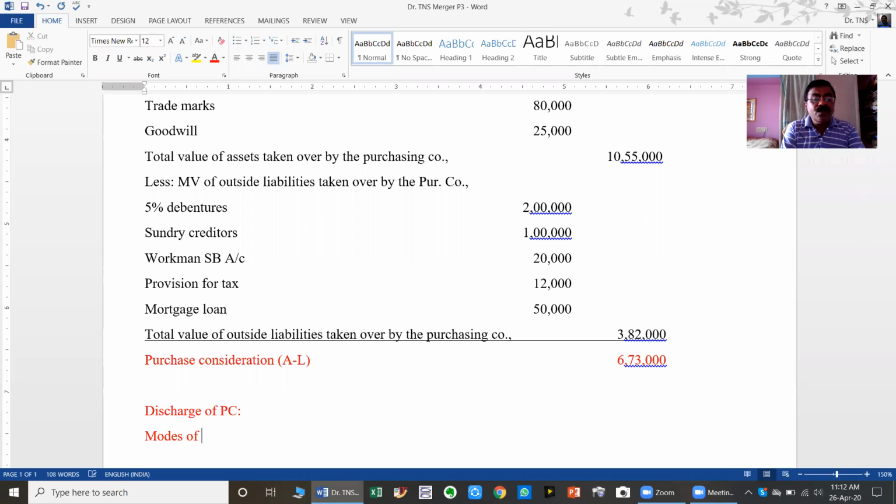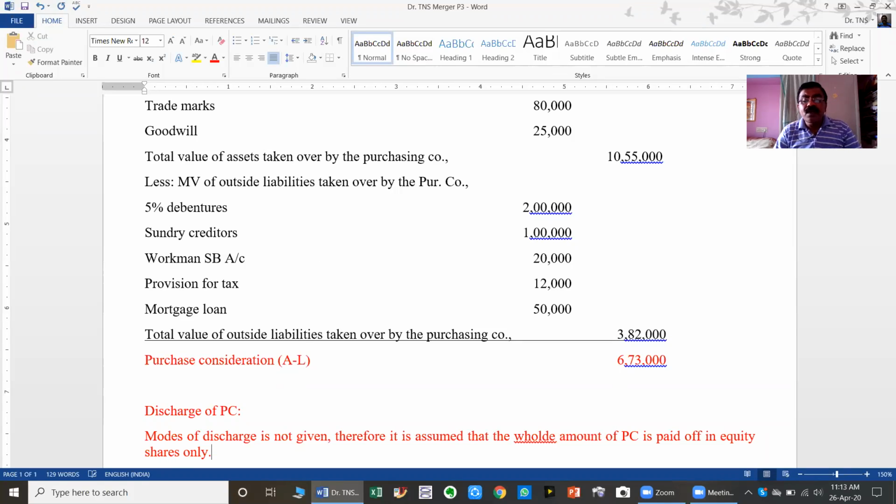Modes of discharge are not given, so it is assumed that the whole amount of PC is paid off in equity shares only.